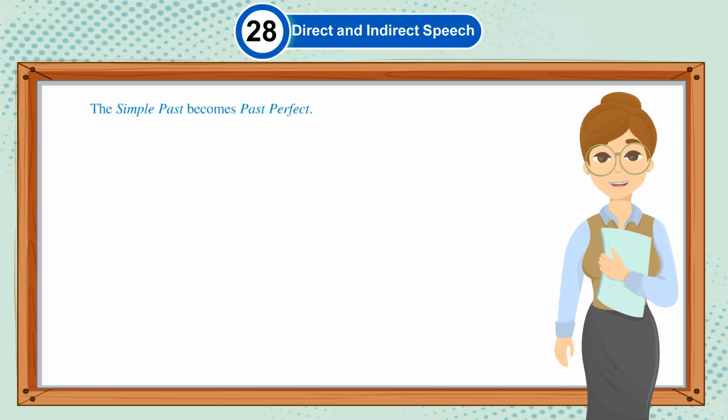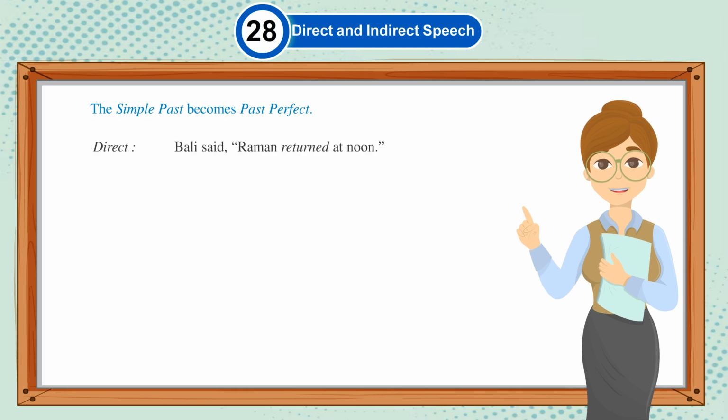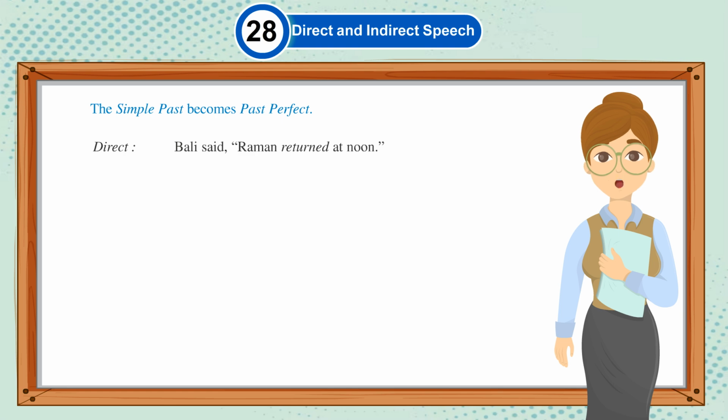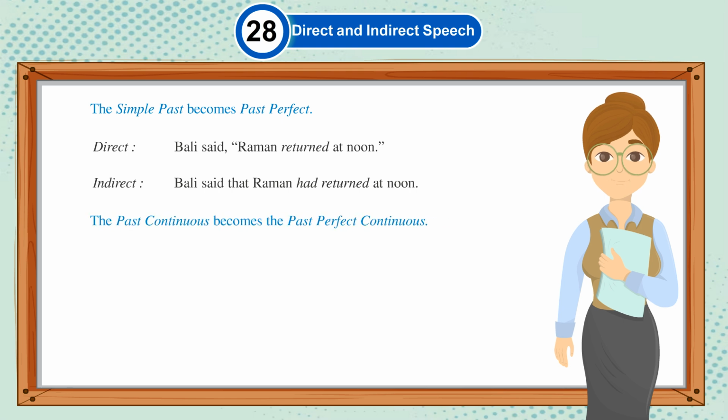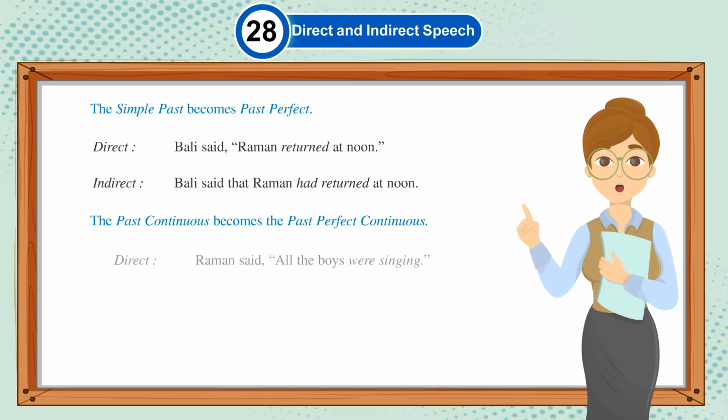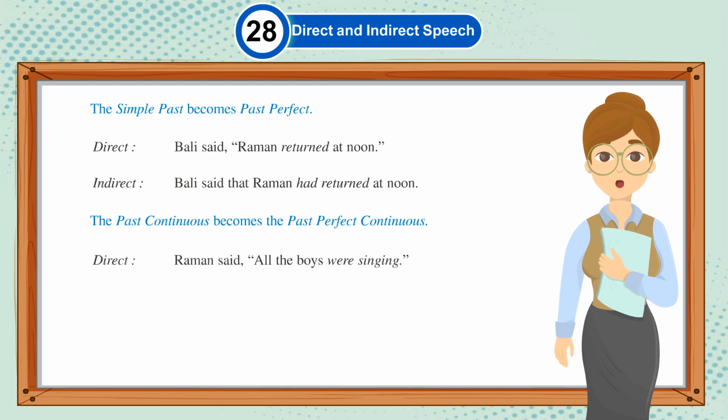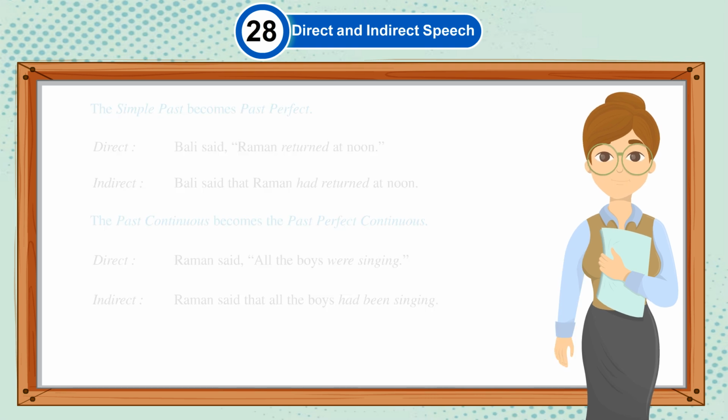The simple past becomes past perfect. Direct: Bali said, "Raman returned at noon." Indirect: Bali said that Raman had returned at noon. The past continuous becomes the past perfect continuous. Direct: Raman said, "All the boys were singing." Indirect: Raman said that all the boys had been singing.